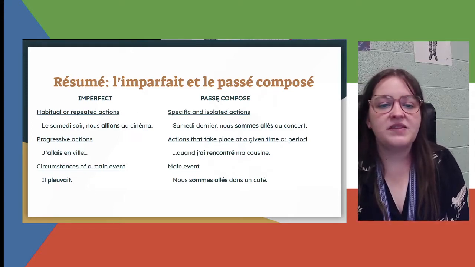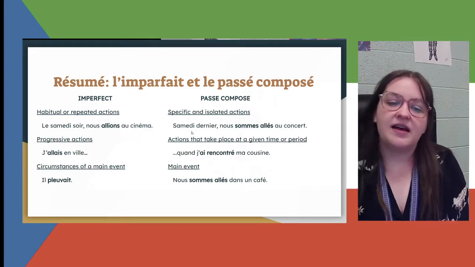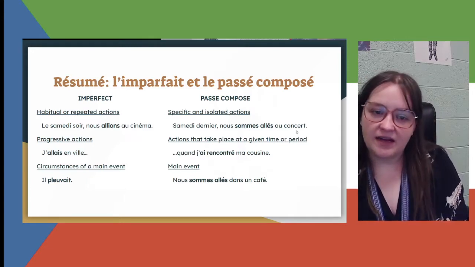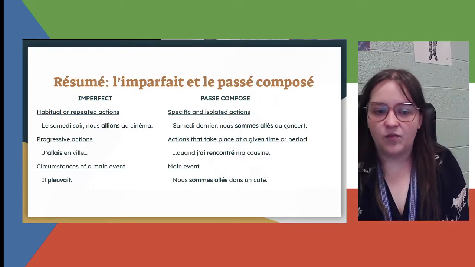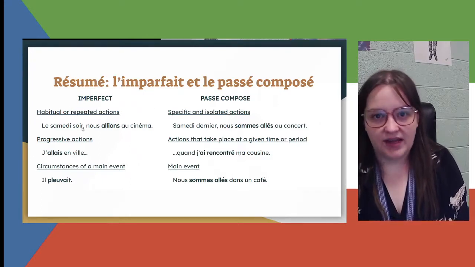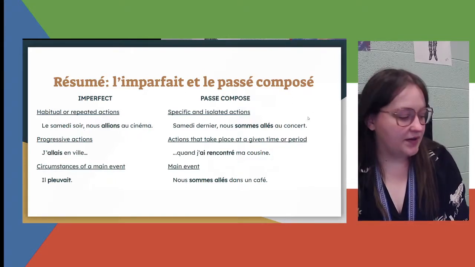Where the passé composé is used for specific and isolated actions. Samedi dernier, nous sommes allés au concert. Last Saturday, we went to a concert. Okay, one time. Not like every Saturday where we go to the movies. This one Saturday, we went to a concert.